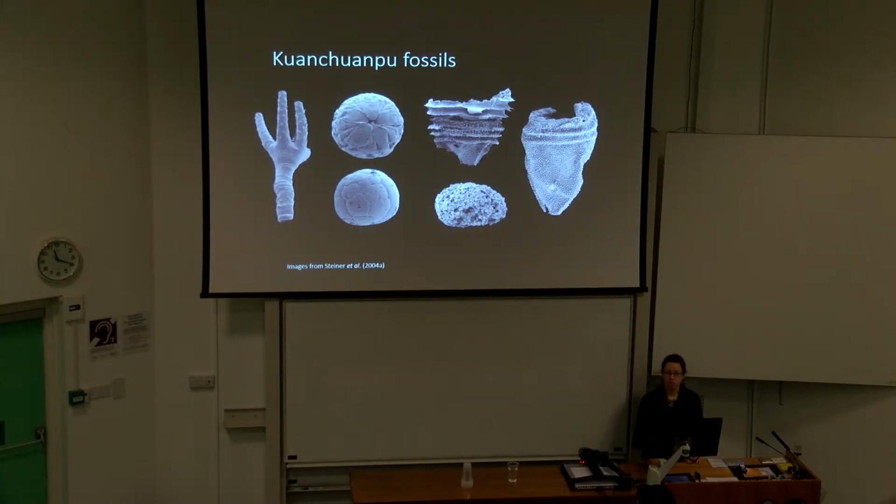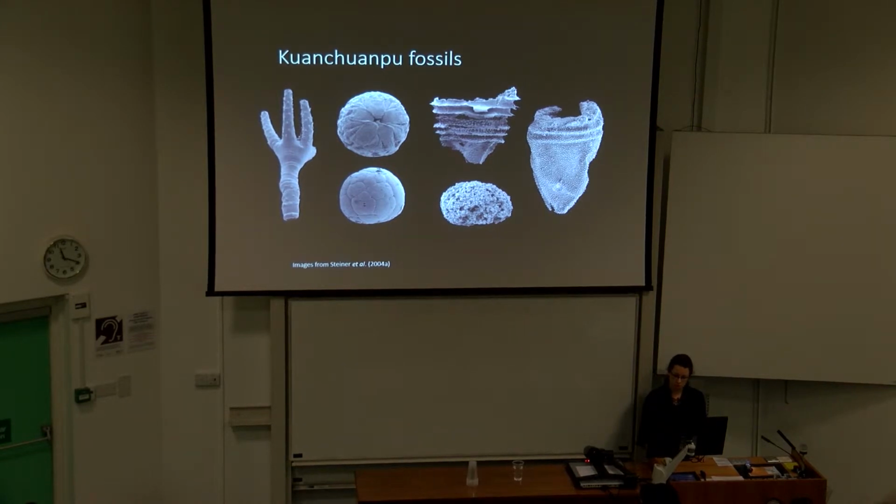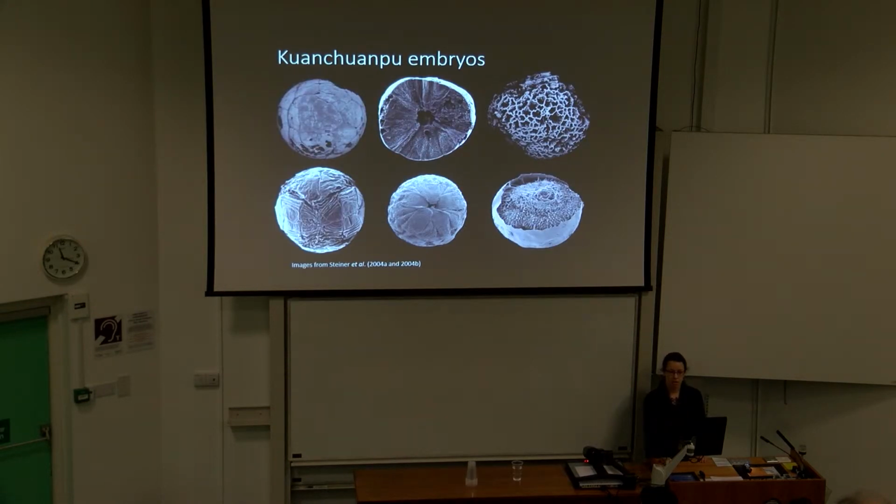The Kuanchuanpu fossils themselves were a variety of different bits and pieces, of which the most important ones for this, obviously, are the embryos. And we also find the adult stages of what these embryos grew into. And we see pretty much a whole ontogenetic sequence preserved, so we can be pretty certain that these were indeed animals. So these are the Kuanchuanpu embryos. There's 3 broad types. We have the Olivooides here, Pseudooides, and then the so-called cleavage embryos, which are associated with both of those previously mentioned forms.